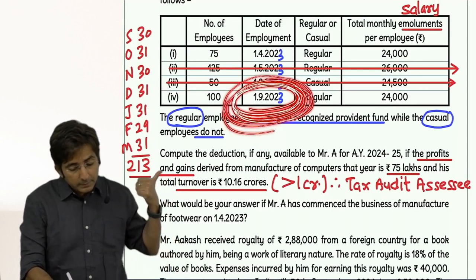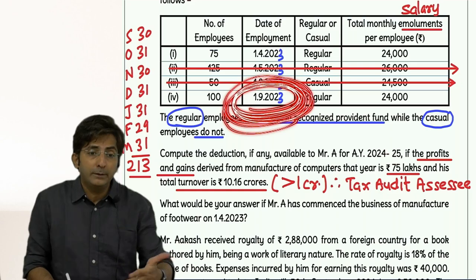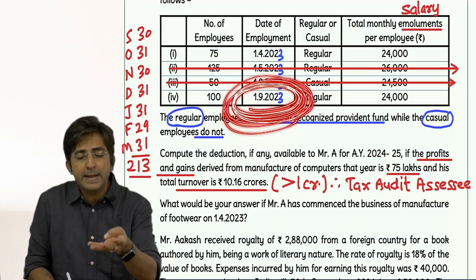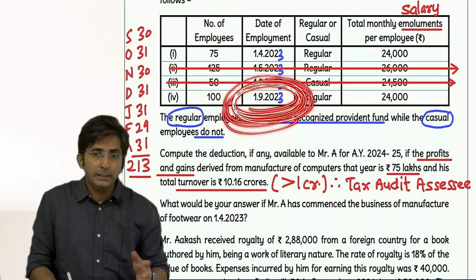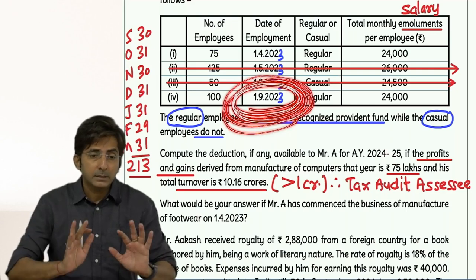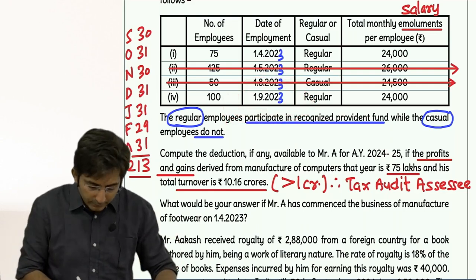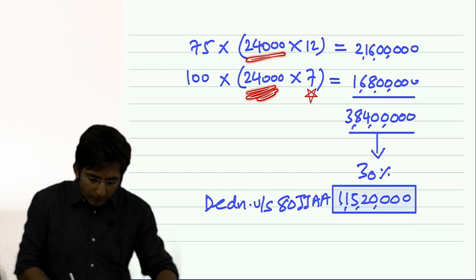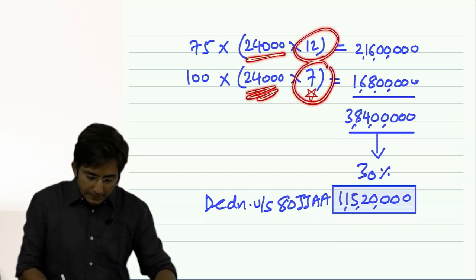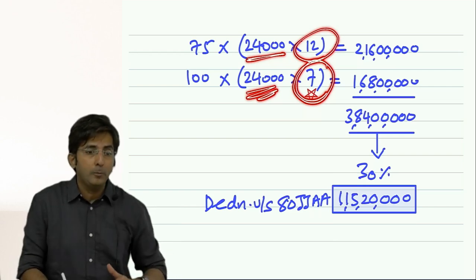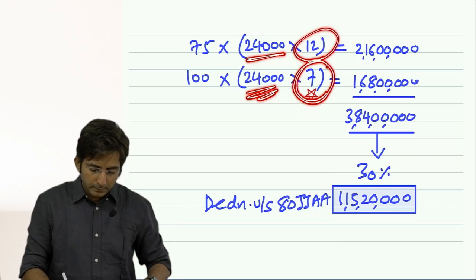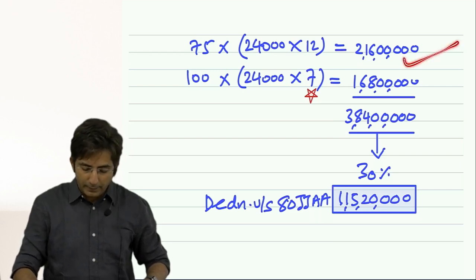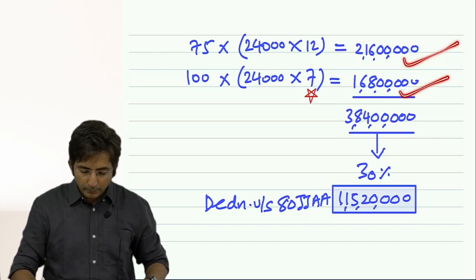Please look at this. On 1st September they have joined. So they will start getting salary from September. So count September, October, November, December, Jan, Feb, March. 7 months. So they will get salary only for 7 months, and it is 30% of their actual salary. See, both are per month, but this I multiply by 12 months and this I multiply by 7 months because the date of employment here is 1st September. And then this is the salary of 75 employees. This is the salary of 100 employees.